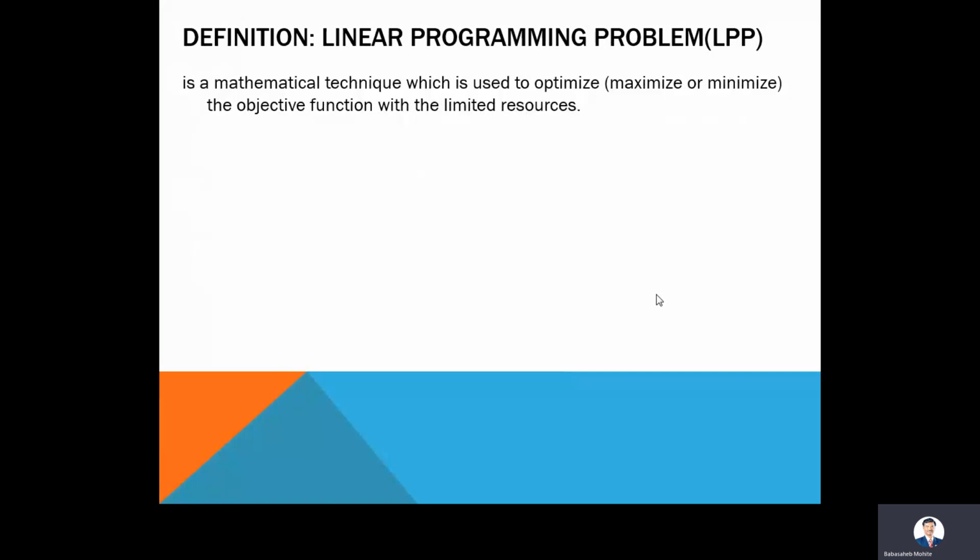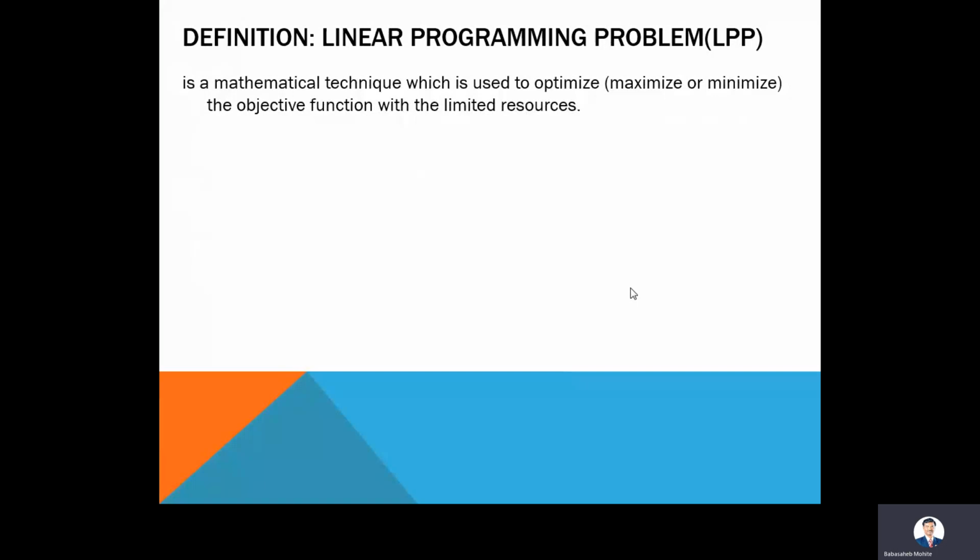If your example contains loss or time, such terminology, then you can identify the given problem is for minimization. Because every organization wants to minimize the loss, minimize the idle time, and reduce the time of completion of a particular job. So if your example contains such keywords, then you can identify that it is a minimization problem.